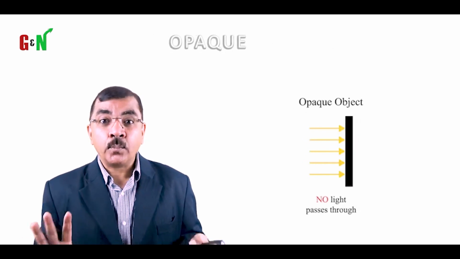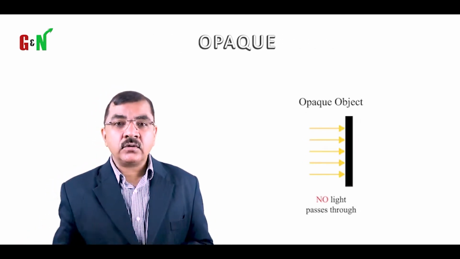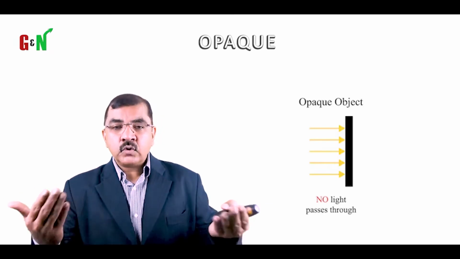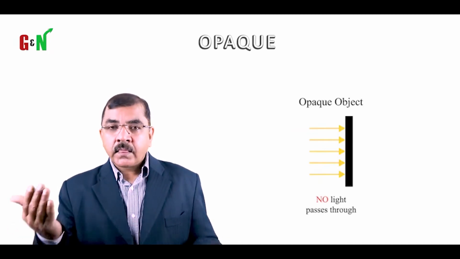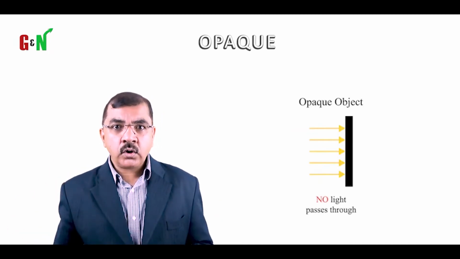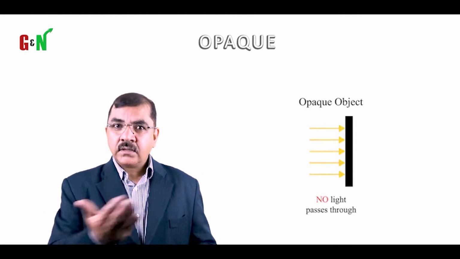Then what happens is that when light travels and hits the object, or when it travels and penetrates through the object. These are something which we need to know. And when light travels, hits the object, not able to penetrate it and comes back, that object is called opaque. Through an opaque object, light cannot travel because it bounces back. And mostly it is like a mirror. When light falls on a mirror, it's an opaque object and it returns. Or light falls on a wall, it's an opaque object, it's not able to penetrate, it returns.